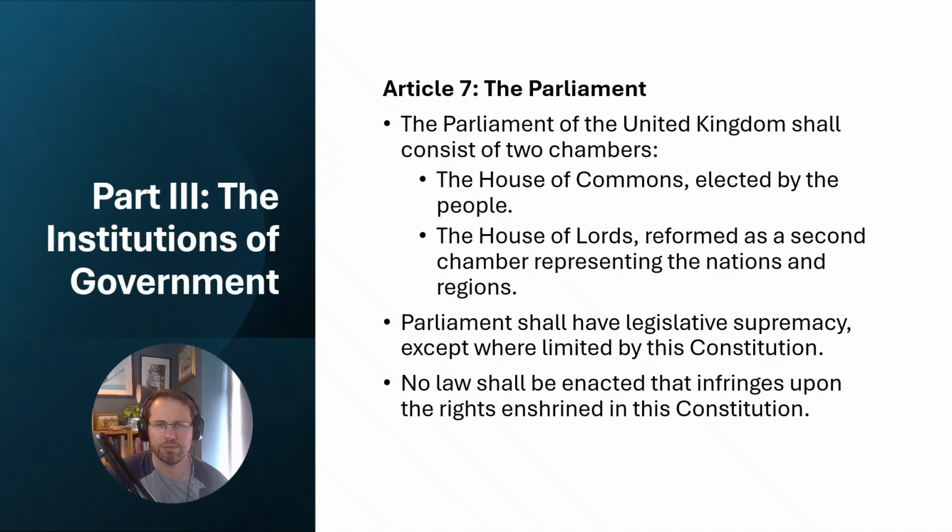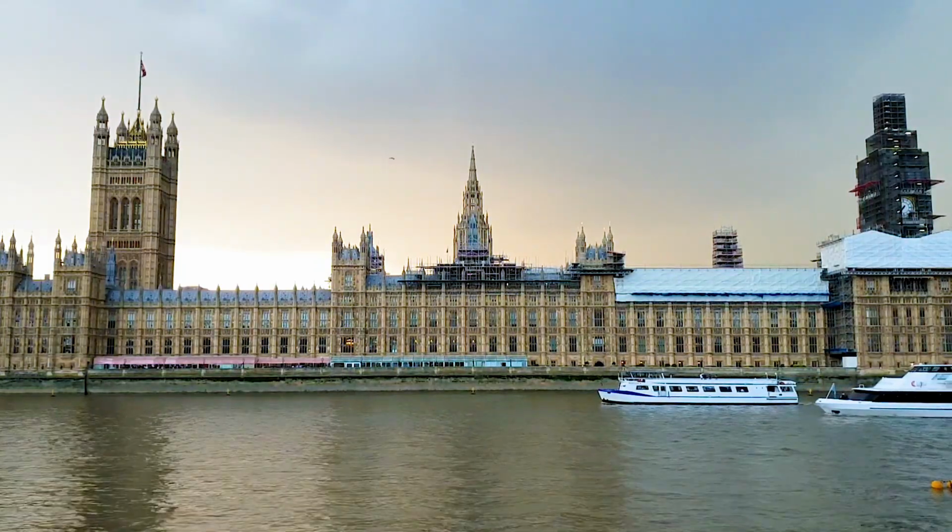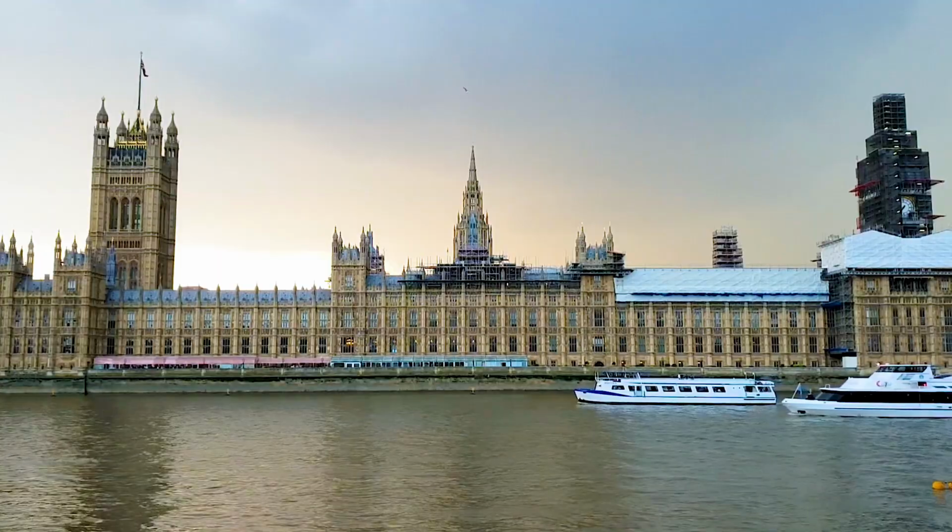Article 7 states that Parliament should have legislative supremacy except where limited by this Constitution. No law shall be enacted that infringes upon the rights enshrined in this Constitution. So this section I think is quite unclear. What do we mean by legislative supremacy? It might suggest something similar to parliamentary sovereignty. Currently in the UK, under its doctrine of parliamentary sovereignty, the Parliament in Westminster can make or unmake any laws it sees fit. So for example, a court cannot invalidate an act of Parliament if it violates human rights. That law is still valid.